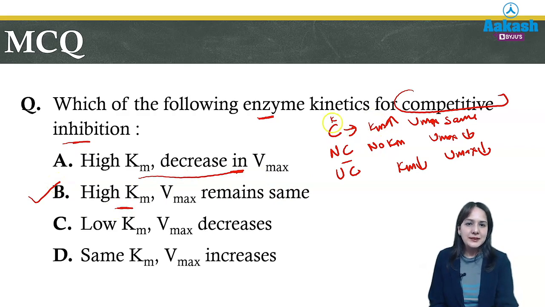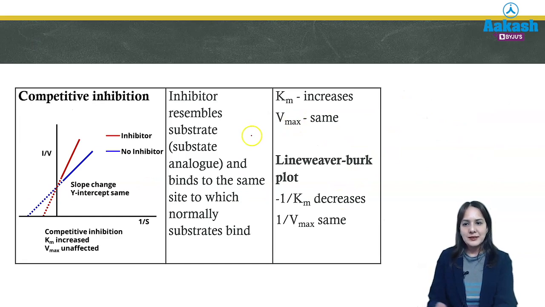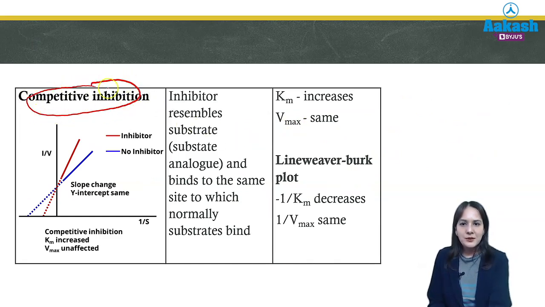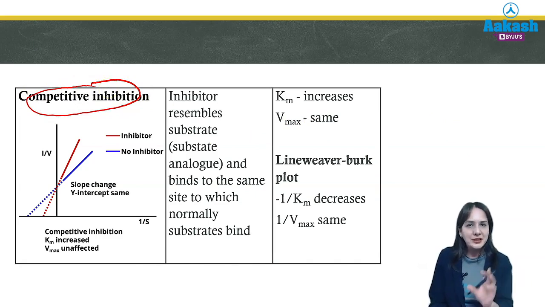So with the help of this mnemonic, you can easily answer such questions. Once we revise these, this is a competitive inhibition. We know that here the inhibitor resembles the substrate, so there is competition between inhibitor and substrate. That's why we need more substrate to reach the half Vmax. That's why Km is increasing.